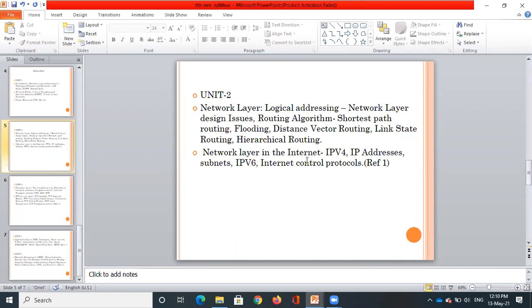Then coming to the next part, the second category, we are going to study the IPv4 and IPv6 addresses and their structure in detail. What is the header size, where we'll be sending the packets, how they will be stored. All this we have to study in detail in the second part of the second unit, that is the IPv4 address, its header format, the IPv6 address, its header format, and so on. Then the other related protocols we'll be studying. That will be your second unit.